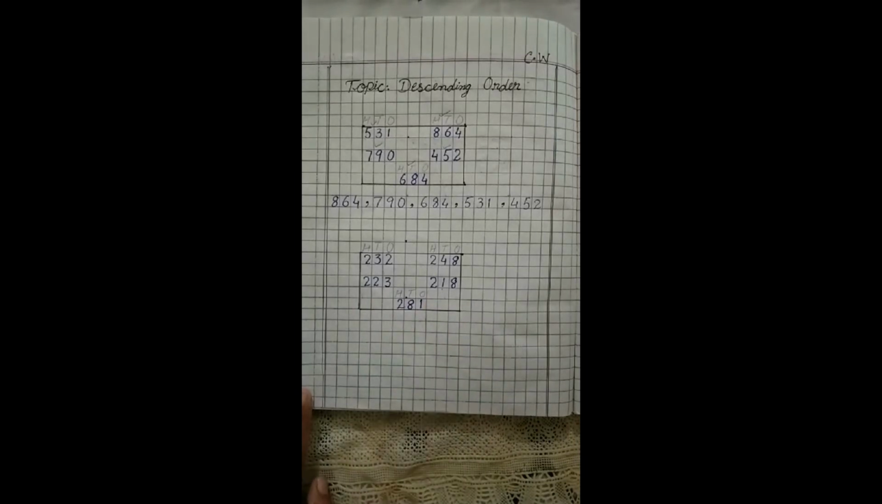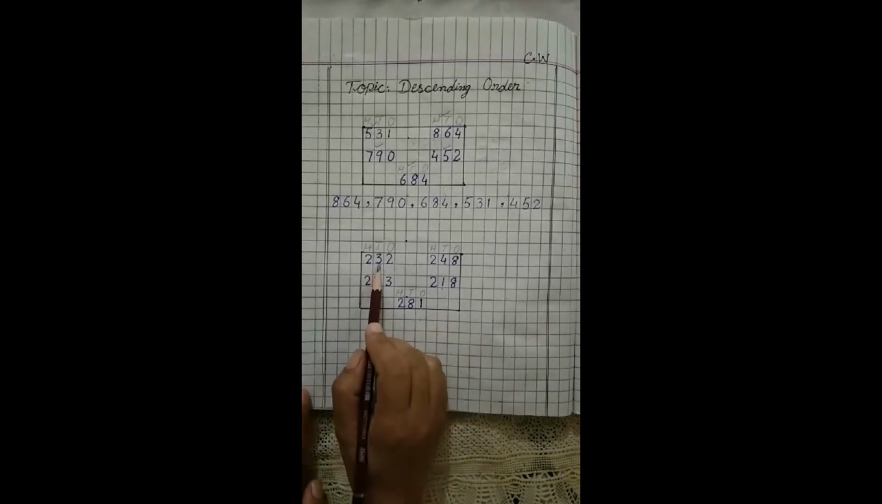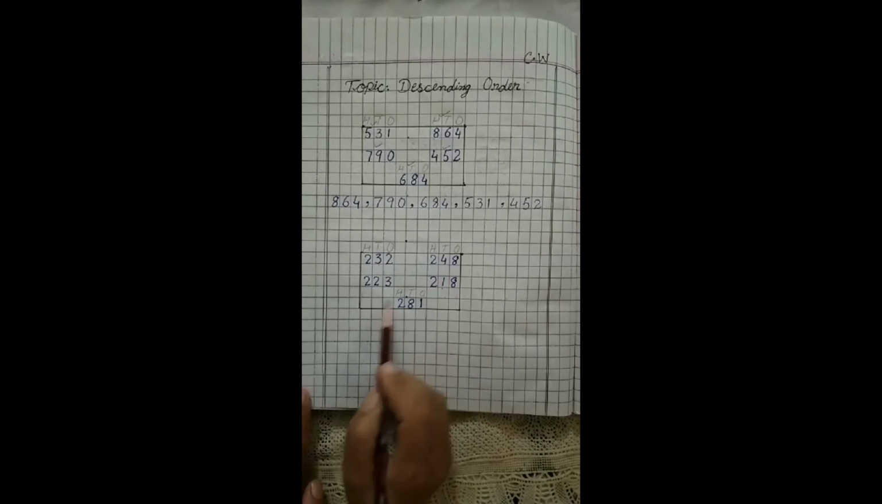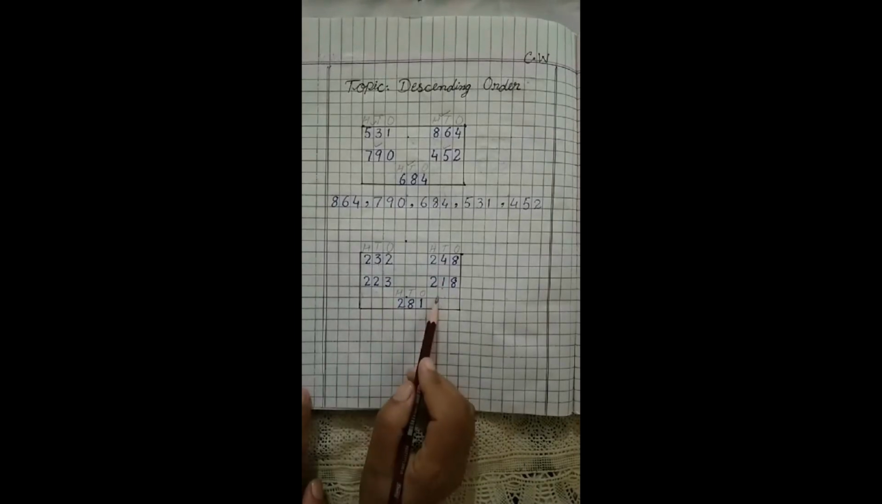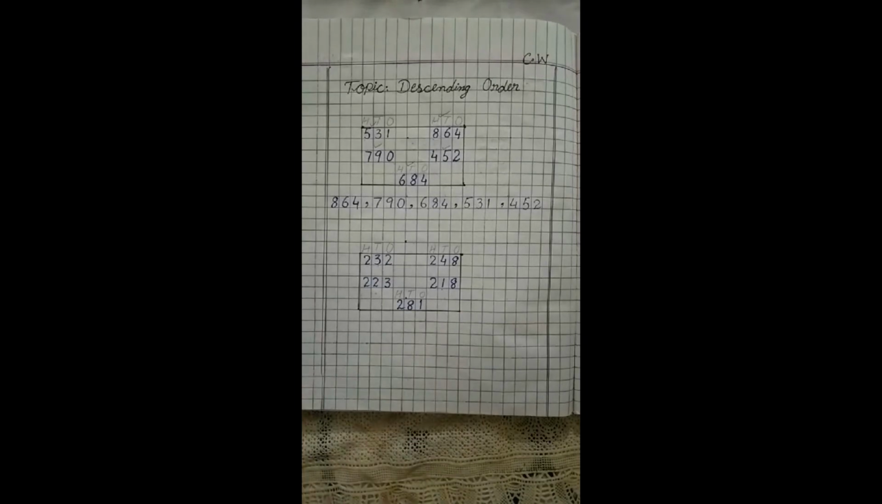Oh, what can we do now? If the hundreds are the same, we have to check the tens. Very good. If the hundreds are the same, we have to check the tens. Here is 3, here is 4, here is 2, here is 1, and here is 8. Yes, the tens are different. So we have to use backward counting to check what comes first.